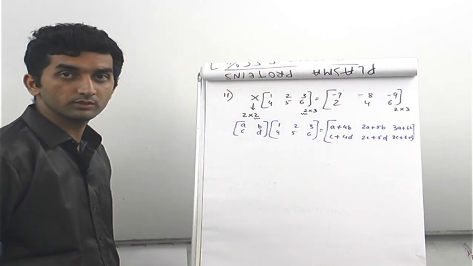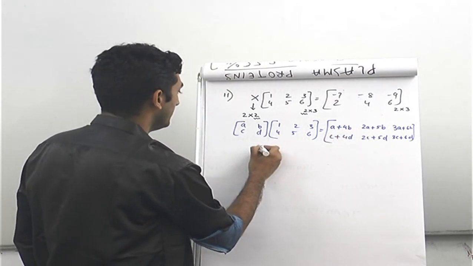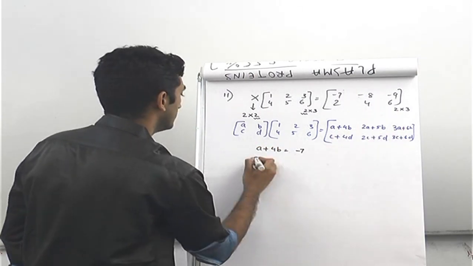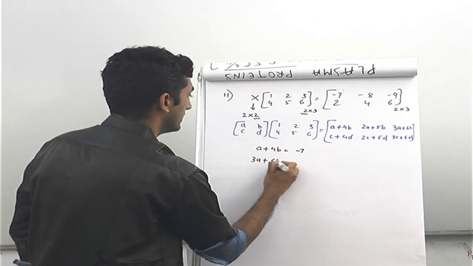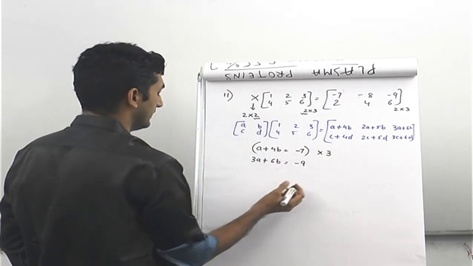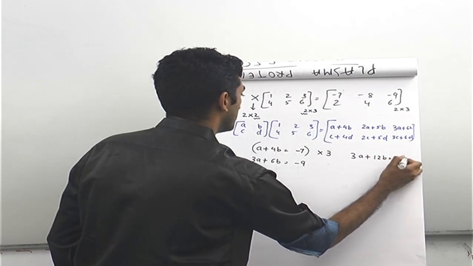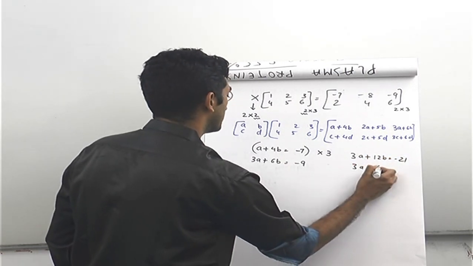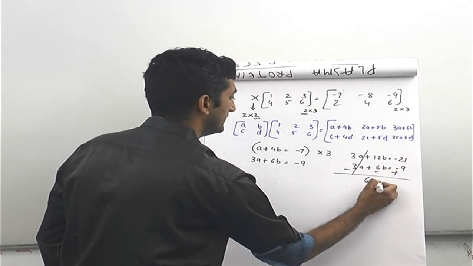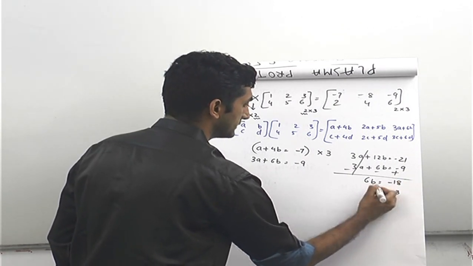Now it's time to do the simultaneous solving. So a plus 4b is equal to minus 7, and let's pick up this 3a plus 6b equal to minus 9. So what I'll do is multiply this with 3. When I do that, I get 3a plus 12b equal to minus 21, and this is 3a plus 6b equal to minus 9. Now when I subtract them, the 3a gets cancelled. 6b is equal to minus 18, and therefore b is equal to minus 3 is what we get as one result.